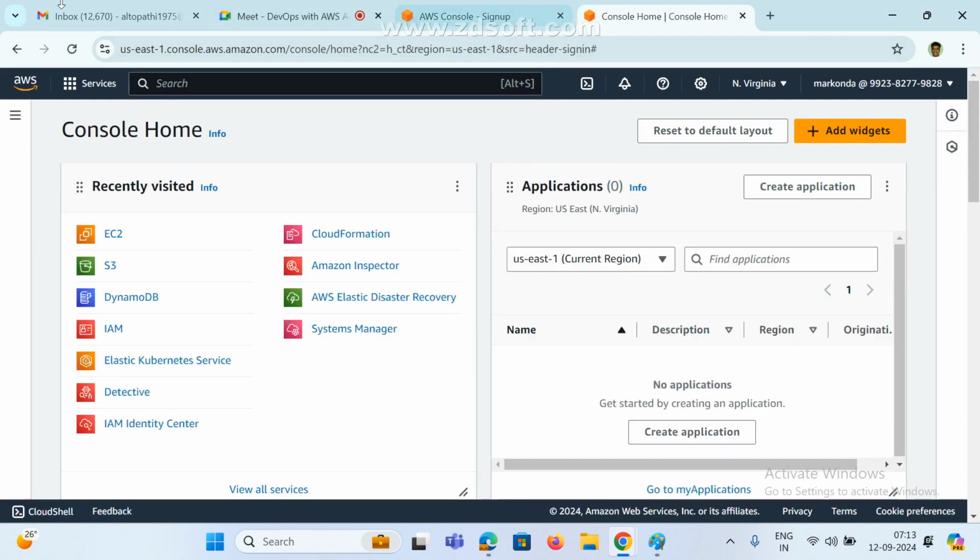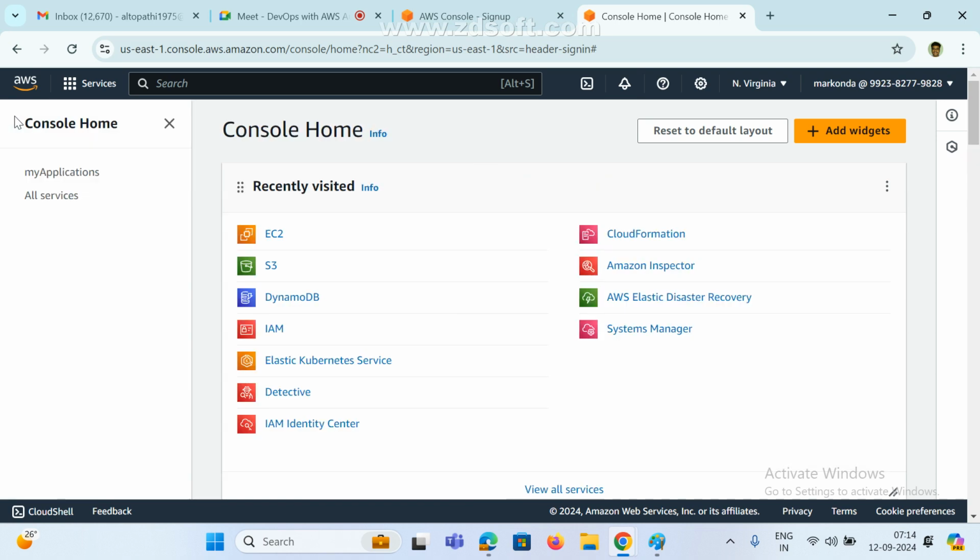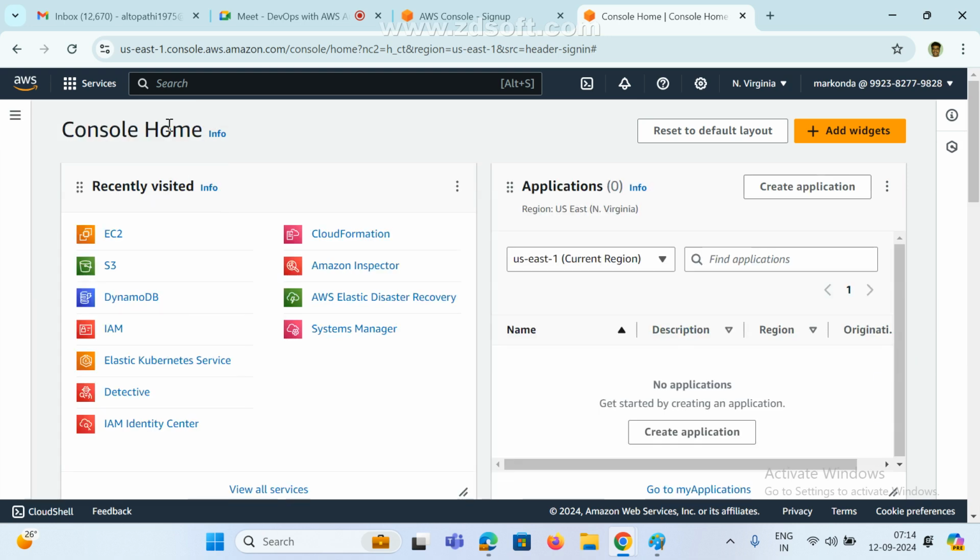Now, by default, if we click on the left-hand side, you can see three icons. If we click on this, it will come up. This is the GUI mode, graphical user interface. The recent visited sites and so on will be visible. And again, if you close it, it will be gone.